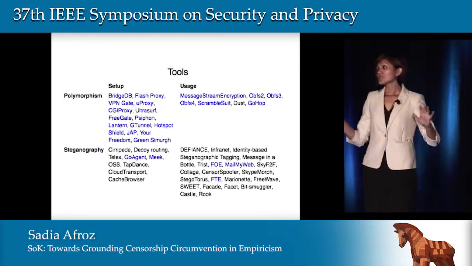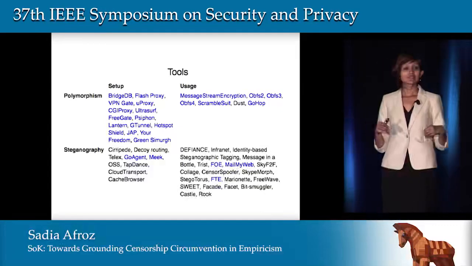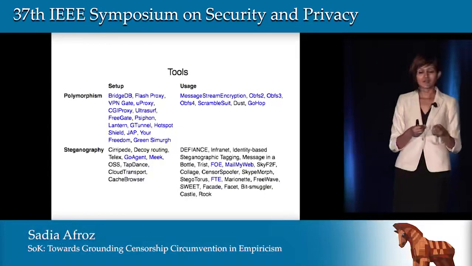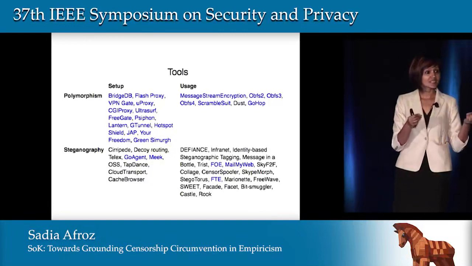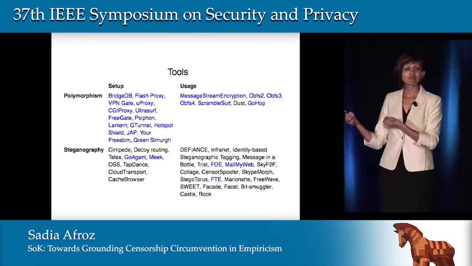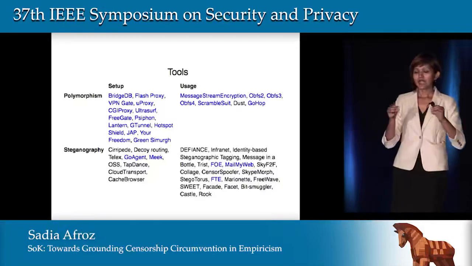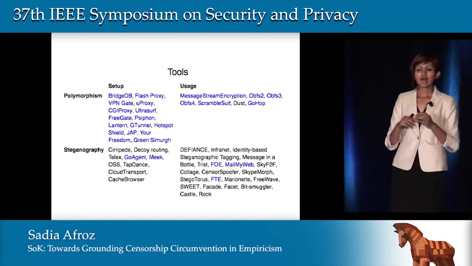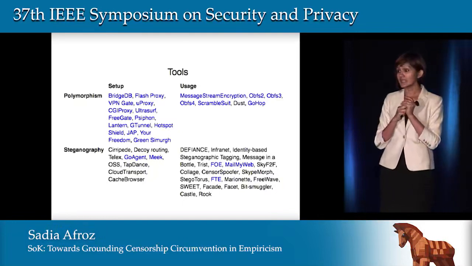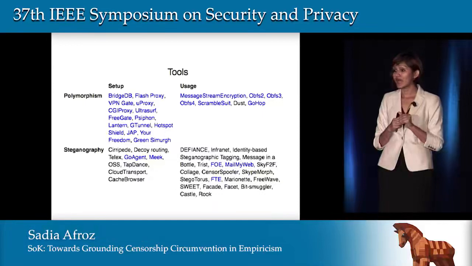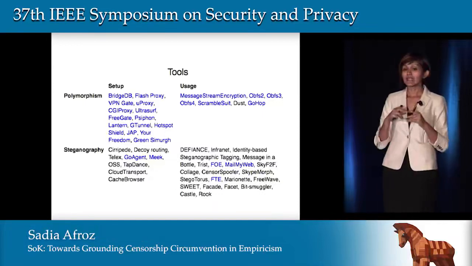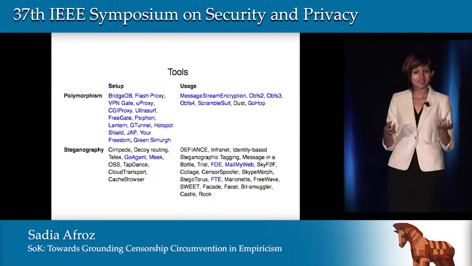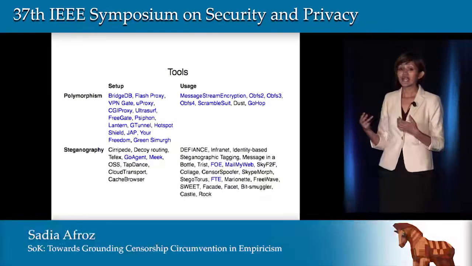Now that we know how censors block circumvention tools, let's look at the research in censorship circumvention and try to understand how well these censorship circumvention systems help us against the real censors. We categorized all the censorship circumvention tools in 2 dimensions: what kind of properties they hide, and what kind of techniques they use to hide them. The properties the systems looked at are either properties of the connection setup, or properties of the connection usage.